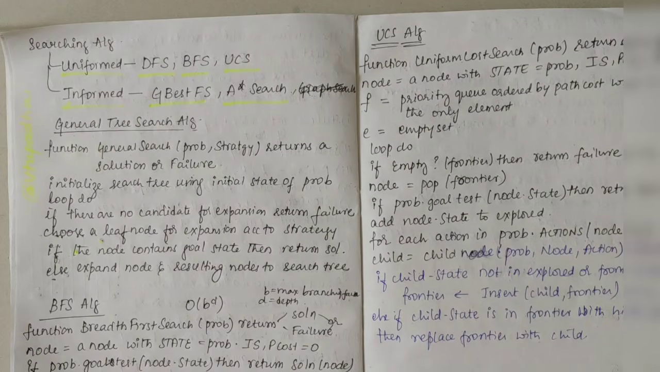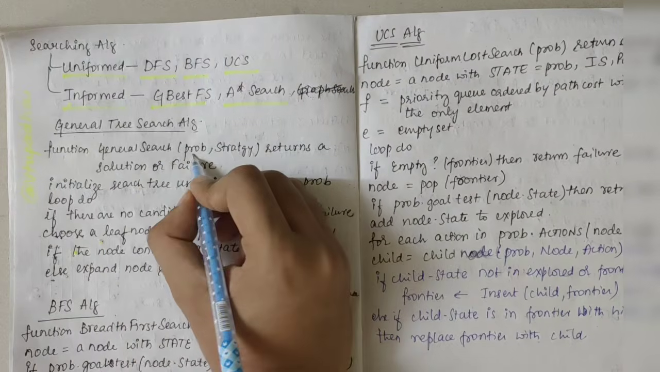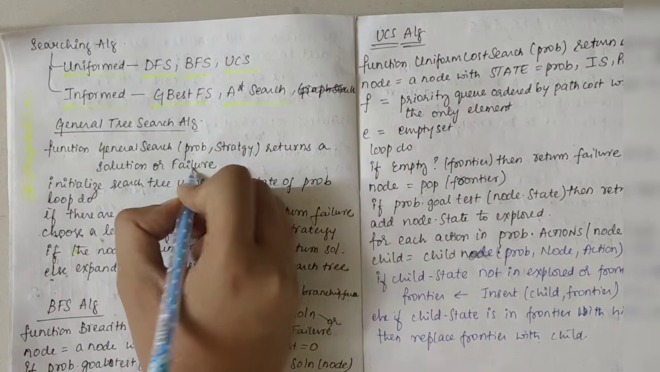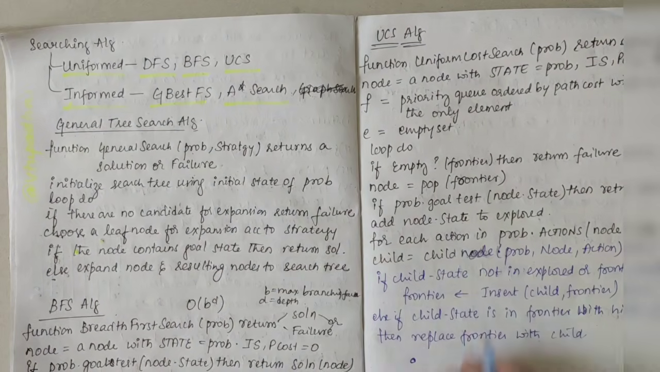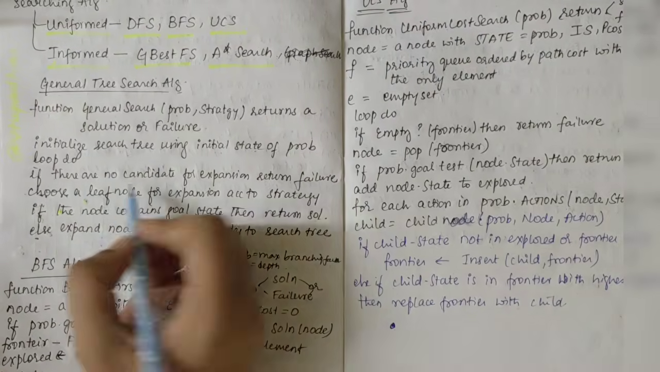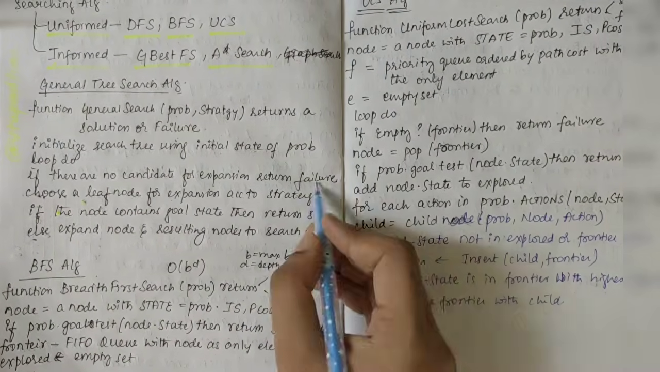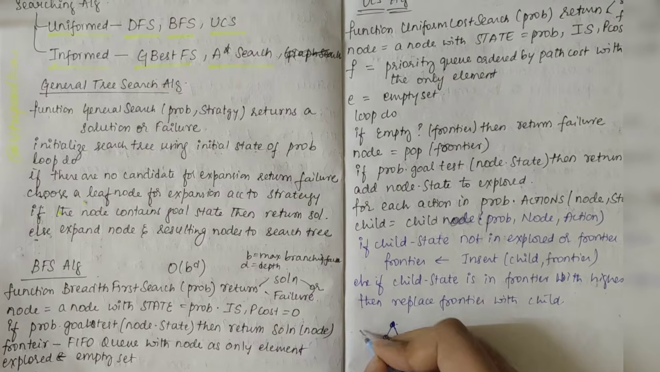The general tree search algorithm is pretty simple. Function general search takes a problem, and then you define a strategy. It could either result in a solution or a failure. You start from one point, initializing a search tree using the initial state of the problem. If there are no candidates for expansion, then return failure. But if you have leaf nodes, then select each one and check if it matches.